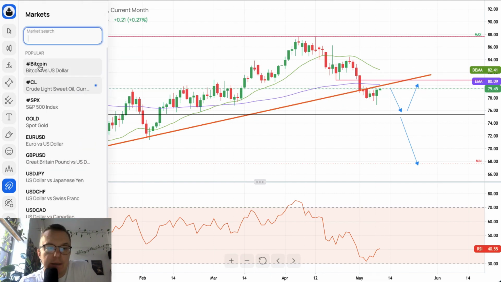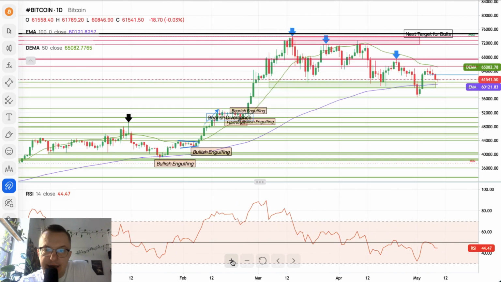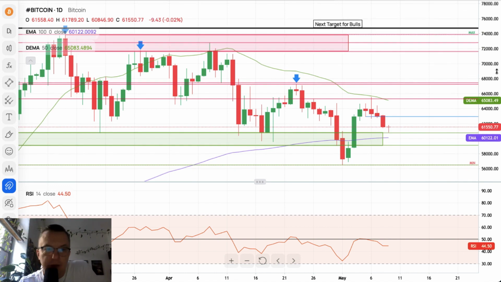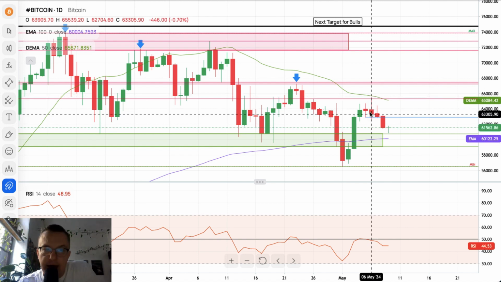Last but not least, Bitcoin. Daily time frame chart of the Bitcoin. Let's just take a look at the daily this time with plenty of lines. I know, because we used to analyze it on the 4-hour chart. Nevertheless, if we switch to the daily, this is the particular candle that I'm concerned about, because it looks like a pin bearish candle-ish, which is negative for bulls, right?